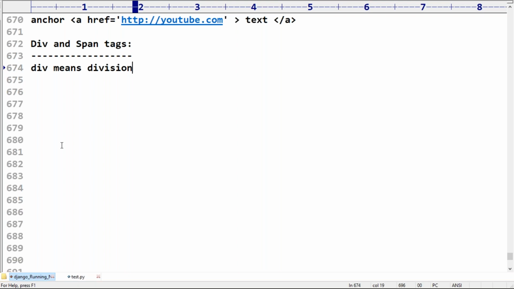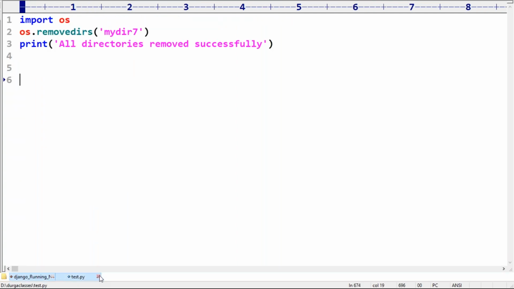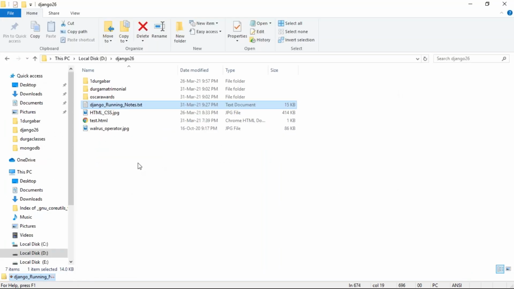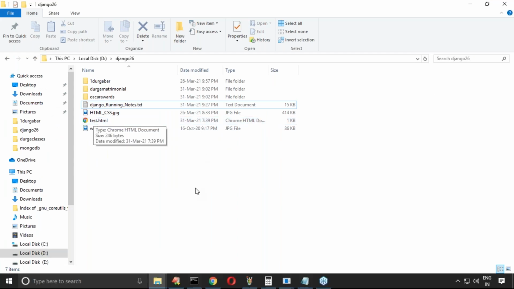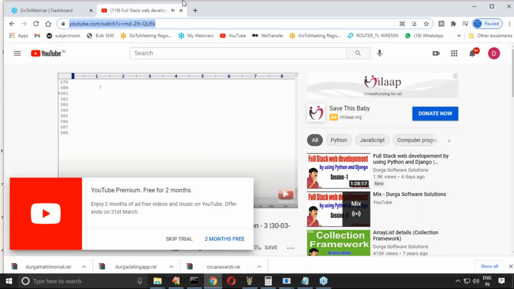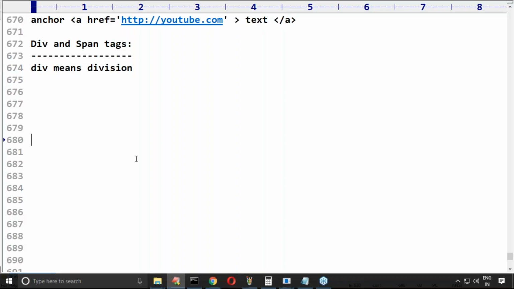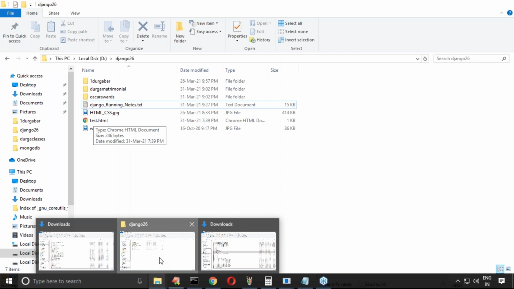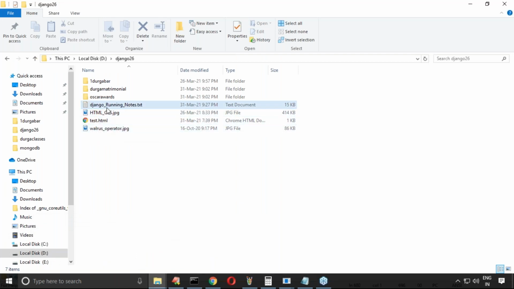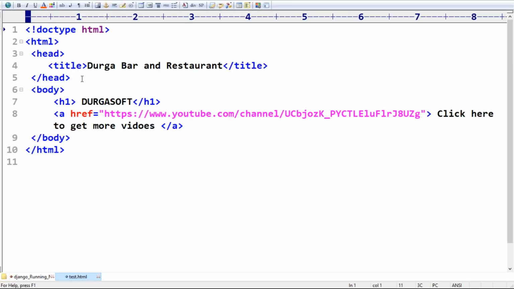Where is this div tag going to be used? Span is also the same thing. But where is this type of thing going to be used? The best example for you: let me open my test.html. One minute. Okay. Here, just observe a bit carefully about this terminology. This is my test.html.